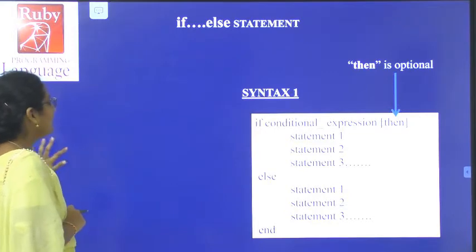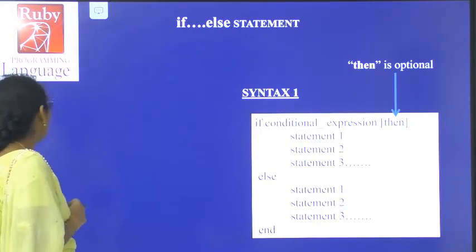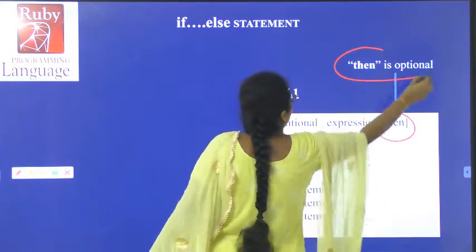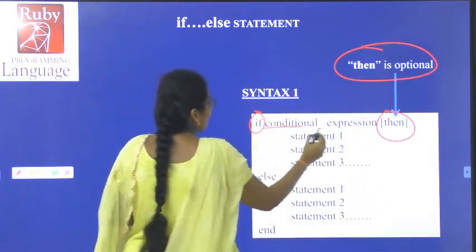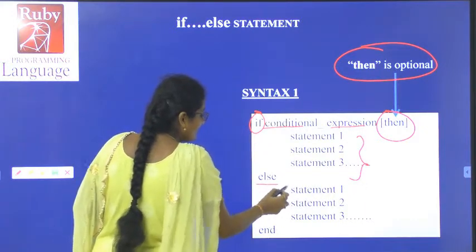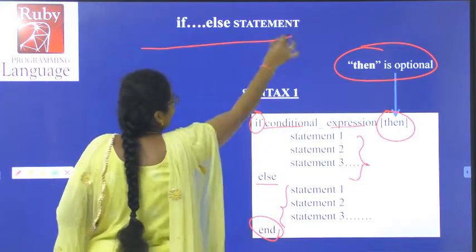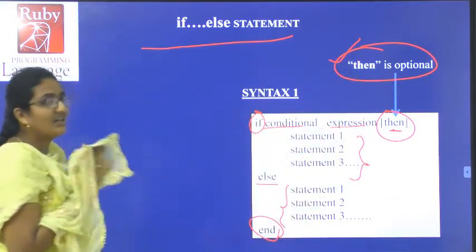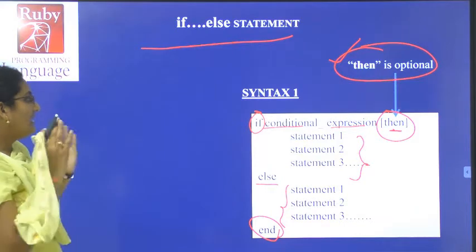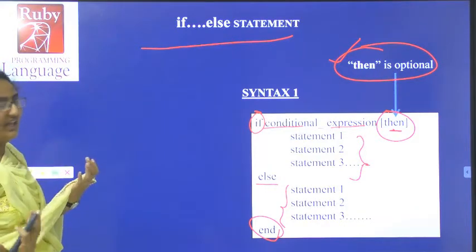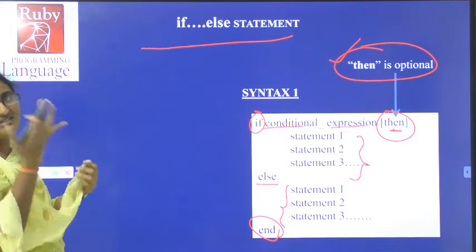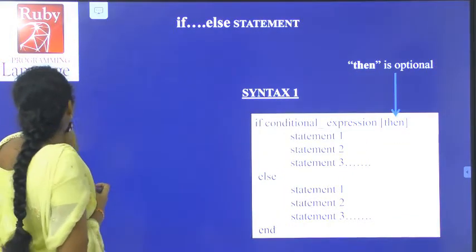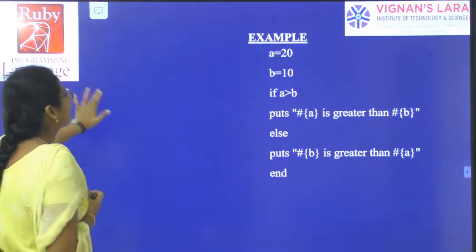So let us see the syntax of the if-else statement. The word then here is optional. If condition expression, then statements, else statements, end. This is the if-else statement. Or otherwise some other statements. The word then is optional. So this is the if-else statement syntax.